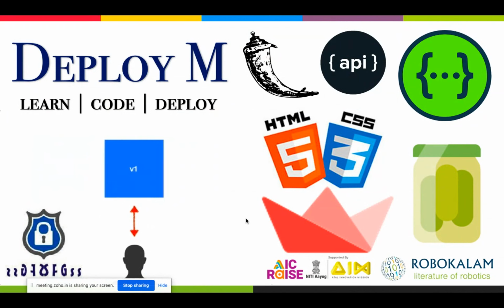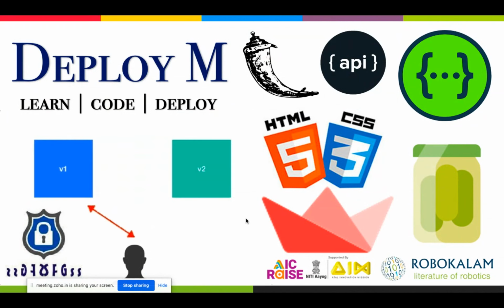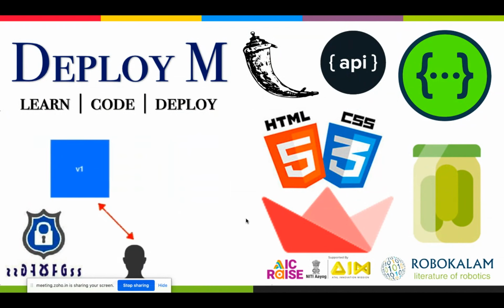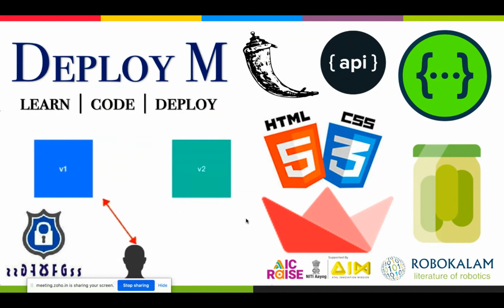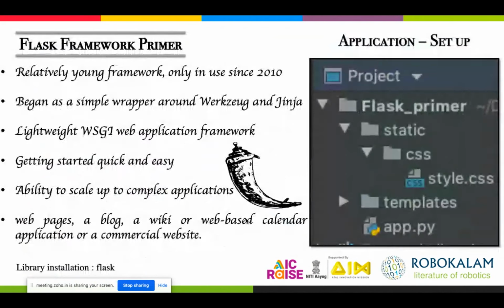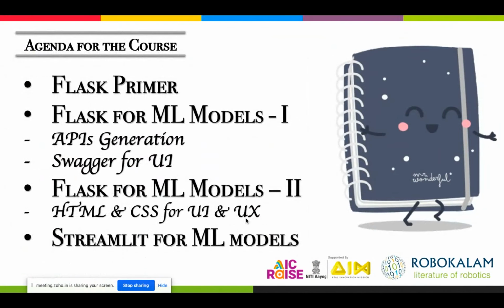And today we're going to see how we can present our API on a beautiful UI by using Swagger. And also we'll try to generate a new model where we are going to develop a web application using HTML and CSS. Okay, so this is all we are trying to cover in this course.